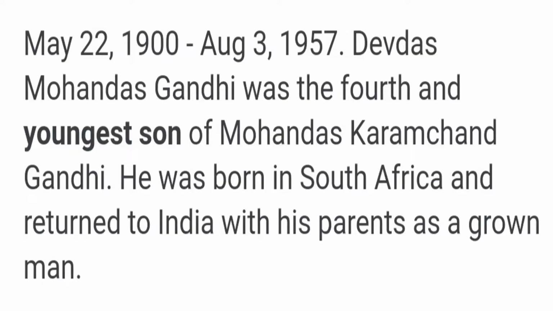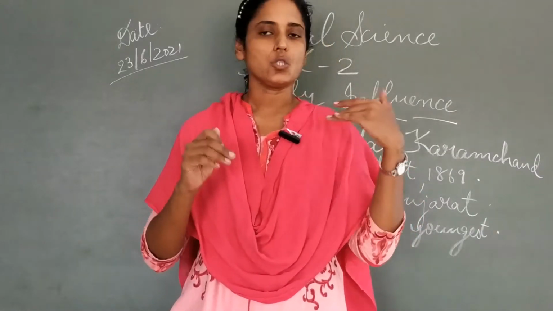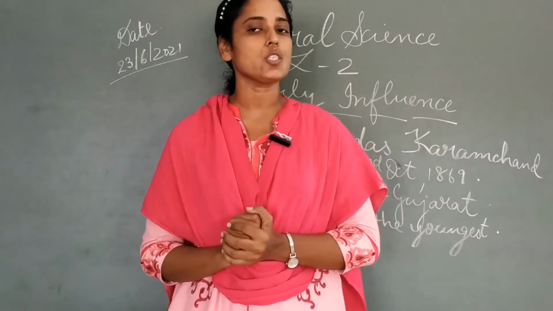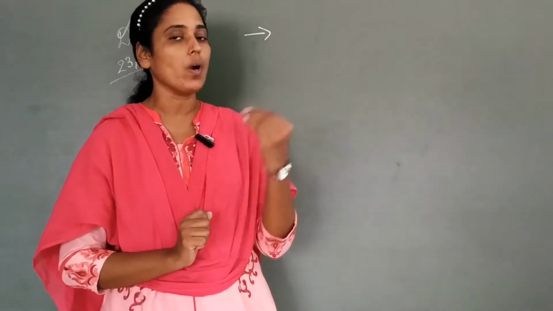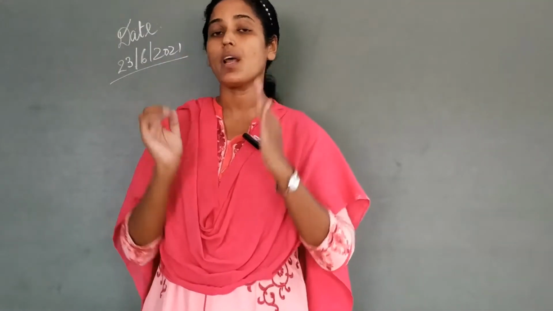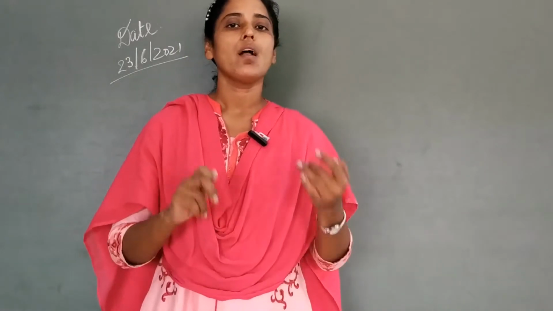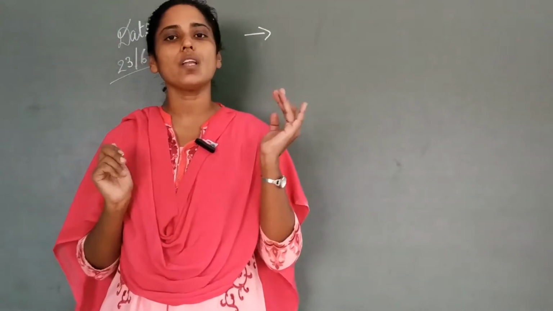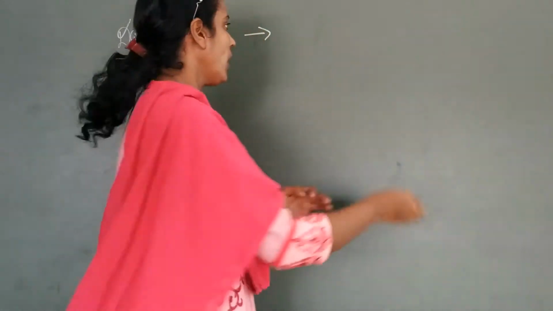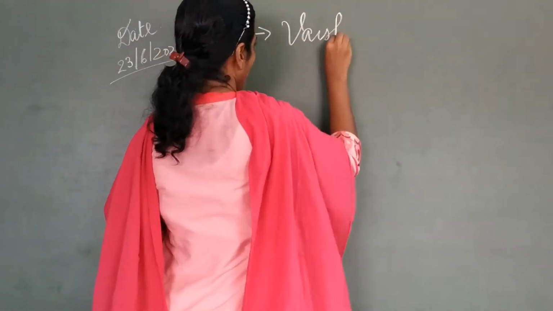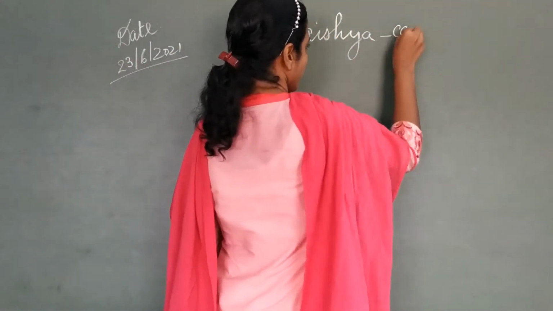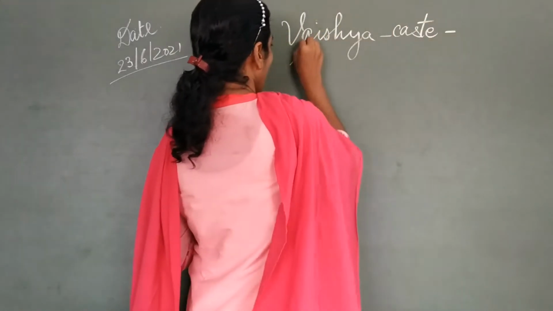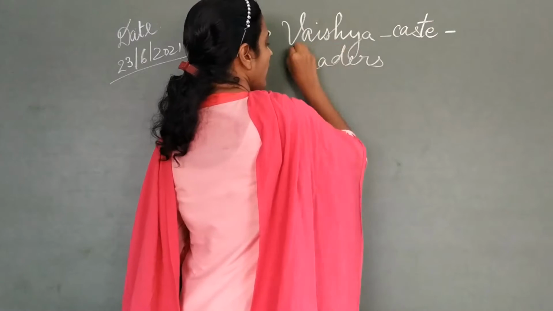Gandhiji belonged to the Vaishya class. You already know this from social science. There are 4 classes, 4 categories or 4 varnas of the society. According to our social science textbook, what did we study in the previous classes? There are 4 classes or 4 varnas in the society before independence. Which are they? Brahmins, Kshatriyas, Vaishyas and Shudras. So Gandhiji belonged to which caste, students? To the Vaishya caste. Vaishya stands for traders, or merchants you can say.